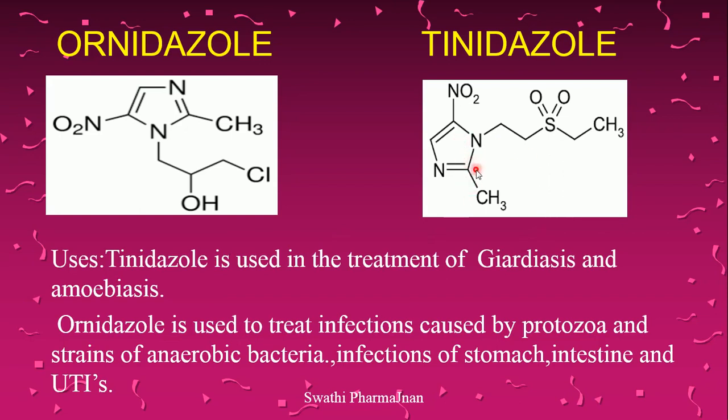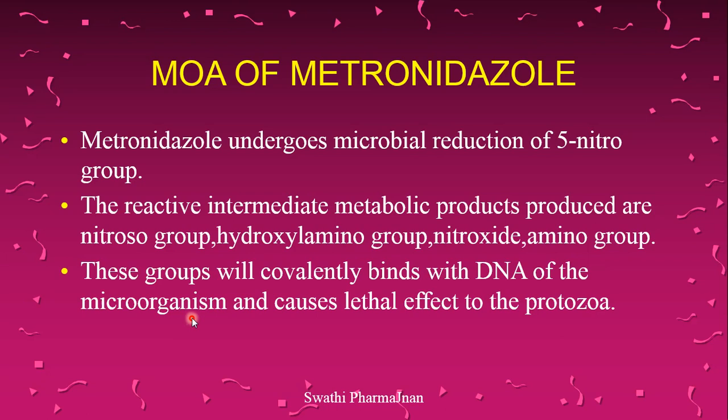Next structure is tinidazole. Tinidazole contains imidazole as the basic nucleus with one methyl group at second position, one nitro group at fifth position, and at first position there is an ethyl group and a sulfonyl group. 2 ethyl groups are present. In between the 2 ethyl groups there is a bridge, that is the sulfone group. Tinidazole is used in the treatment of giardiasis and amoebiasis.